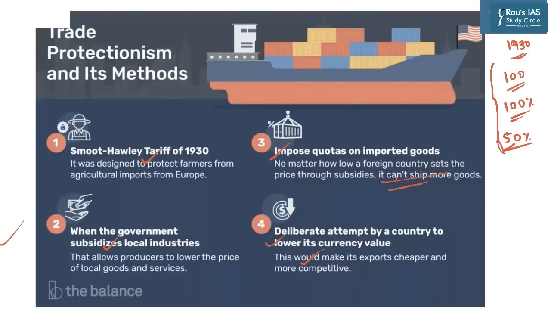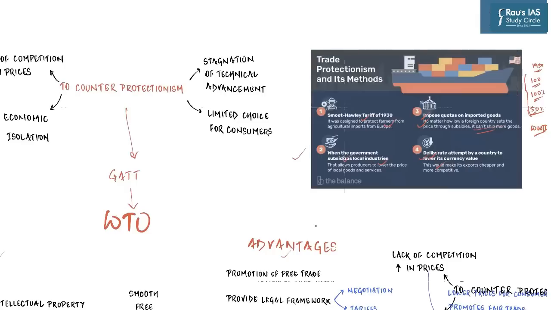So in the build-up of World War II, most developed countries across the world increasingly resorted to these four methods, and because of which the global trade was suffering, because protectionism has its own fair share of disadvantages. Of course, it offers more growth opportunity, lower imports, more jobs, and higher GDP for the local population or for the residents of the country. But in the longer term, it is not good for any economy.